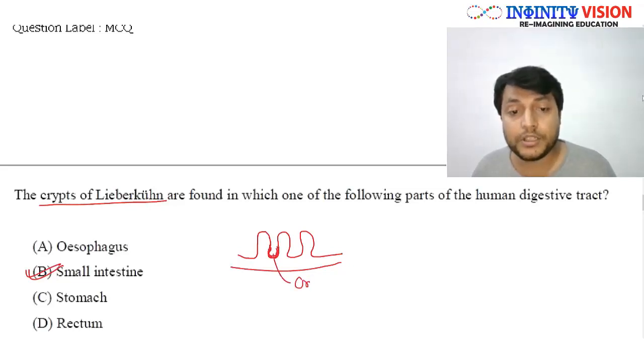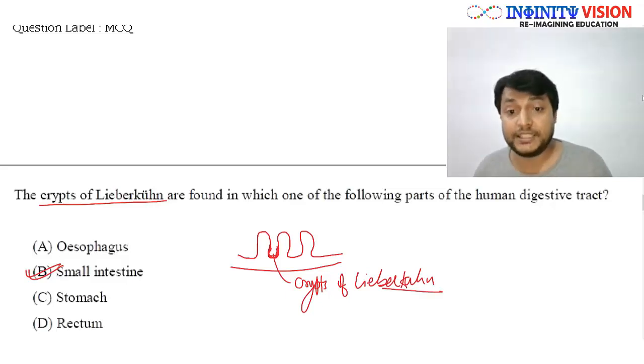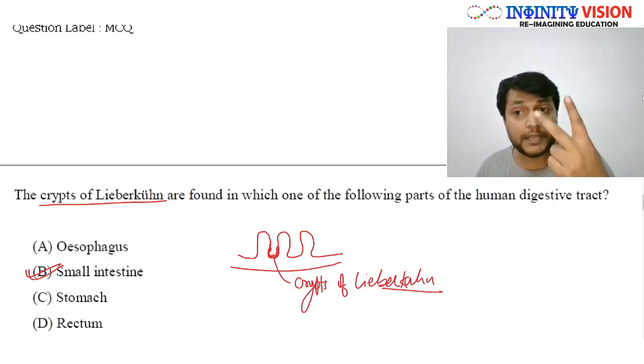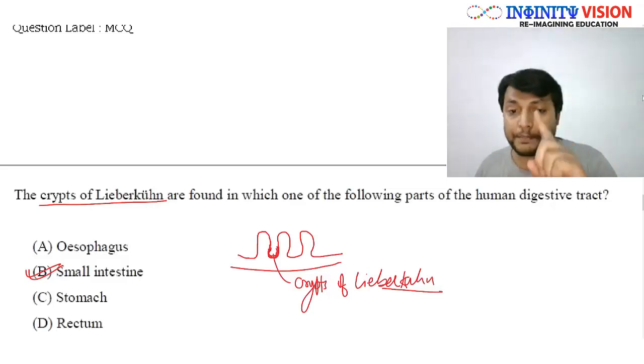These are called crypts of Lieberkühn. Okay, now this Lieberkühn is named after the scientist who discovered it. So in intestine there are two types of glands found: crypts of Lieberkühn and Brunner's gland.